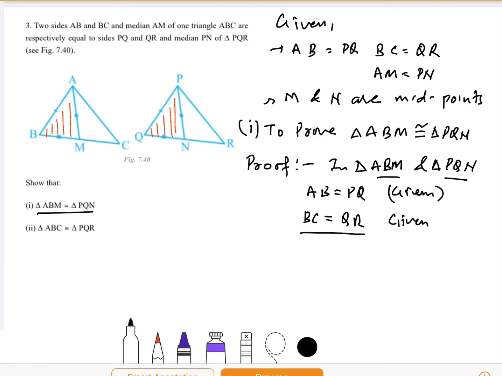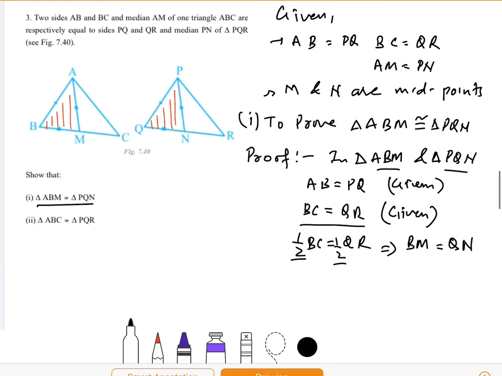Because half of both will also be equal to each other. If I am multiplying half this side, I can multiply half this side also. So I get half of BC is BM and half of QR is QN.